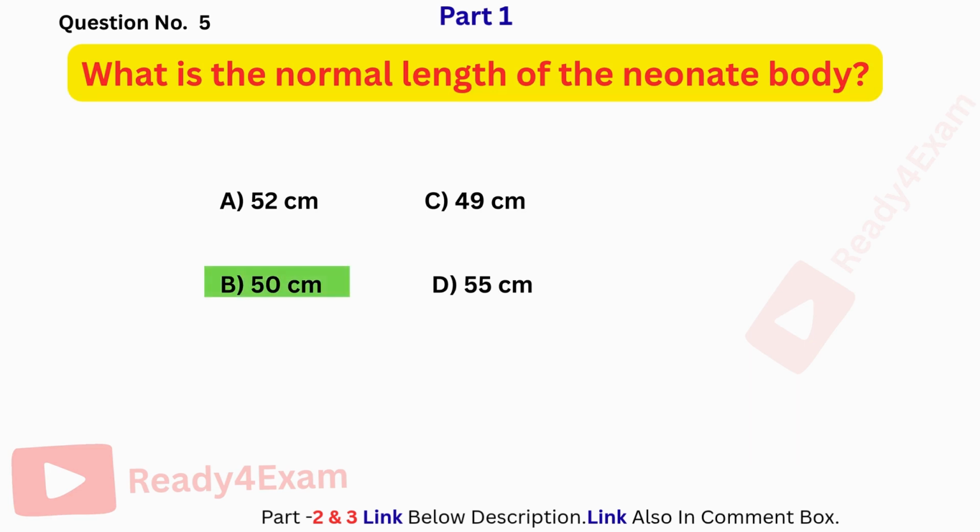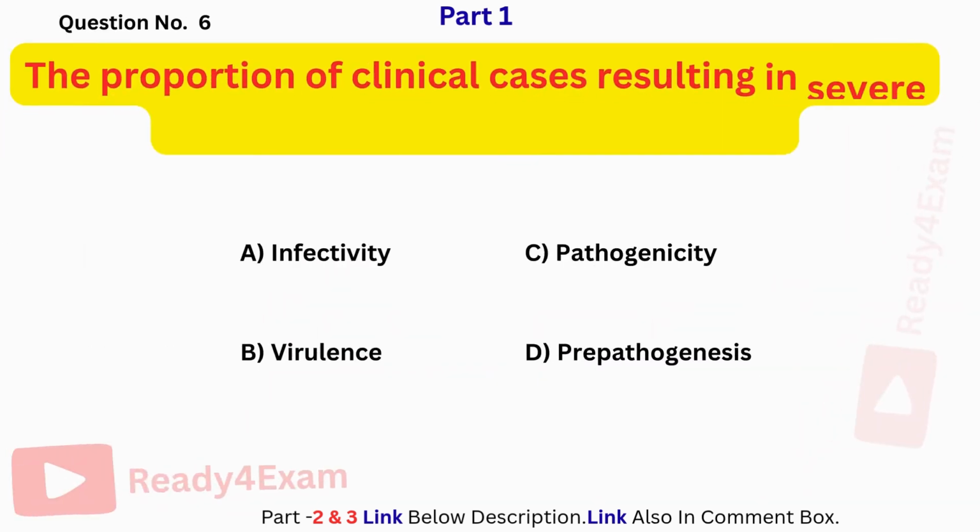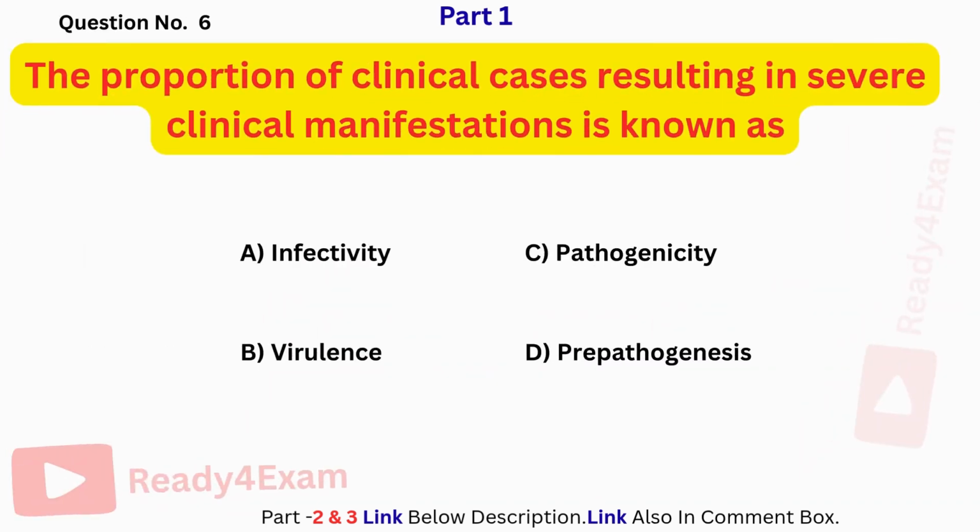What is the normal length of the neonate body? The correct answer is B. 50 centimeters. The proportion of clinical cases resulting in severe clinical manifestations is known as... The correct answer is B. Virulence.